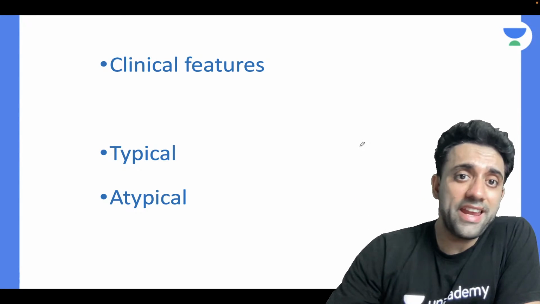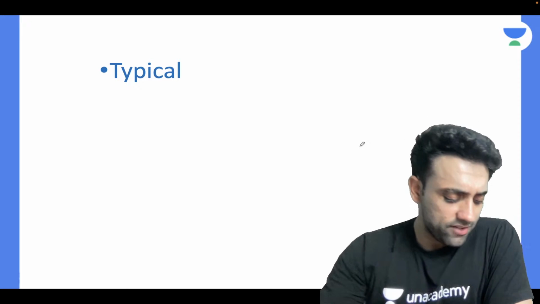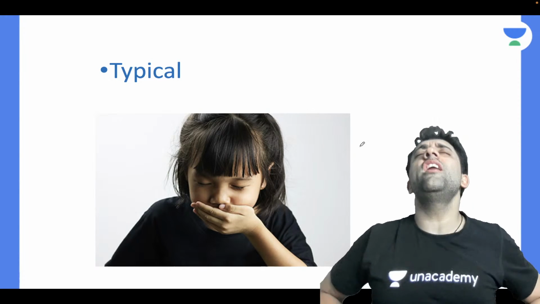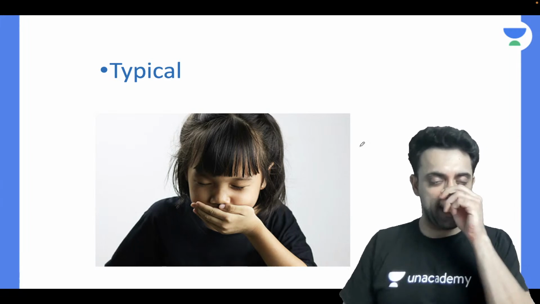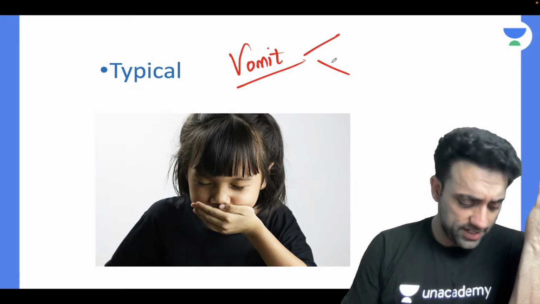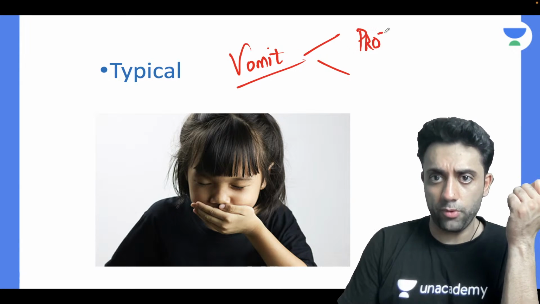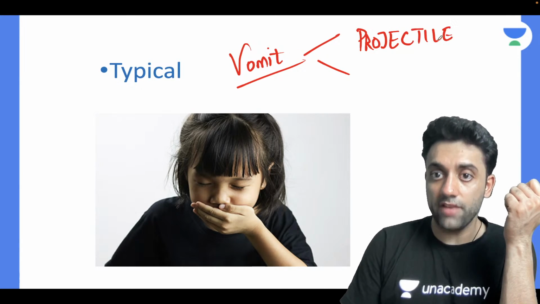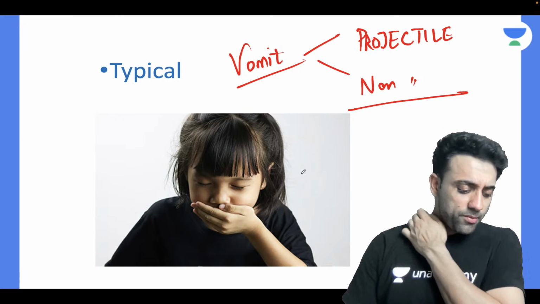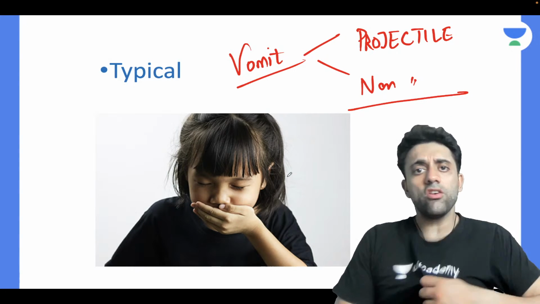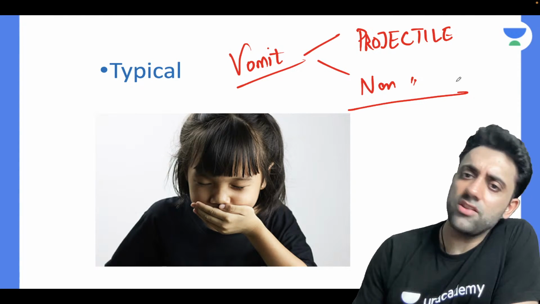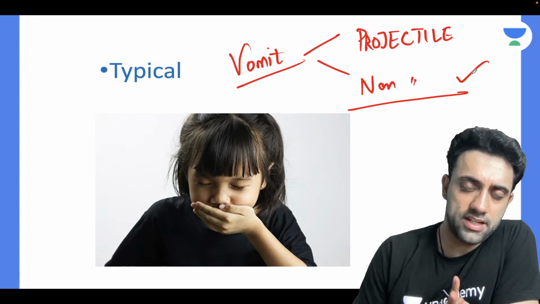Exactly. So typical and atypical features. What are those typical features? Deepak has already told. Will I have vomiting? Yes or no? Exactly, I will have vomiting. What are the various types of vomiting? Everyone knows about it. We have projectile vomiting and non-projectile vomiting. In general, in celiac, which type of vomiting are we expecting? Projectile or non-projectile, like with a speed or a jet? The answer is normally you get non-projectile vomiting in celiac.